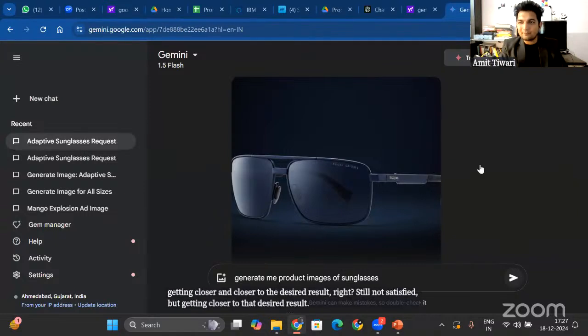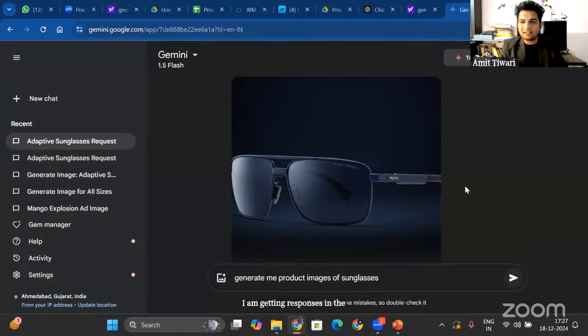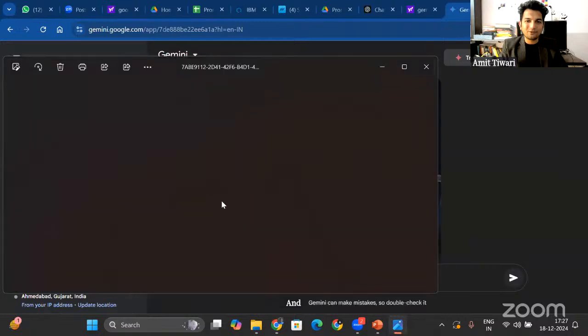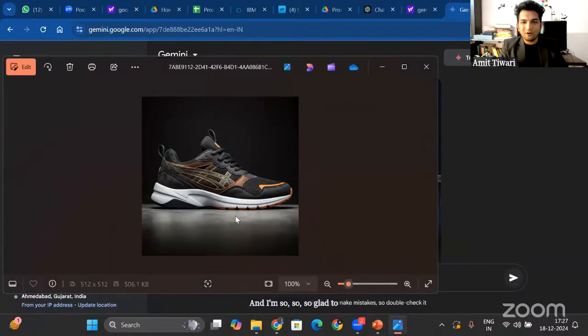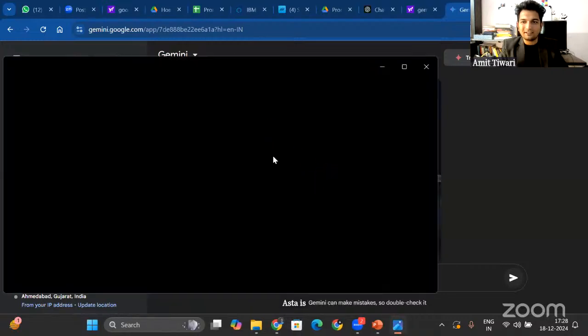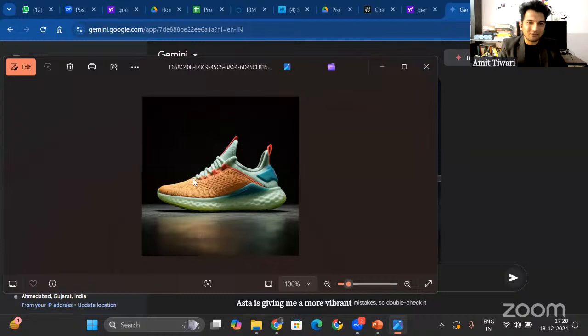I am getting amazing responses in the chat of shoes, and I'm so glad to see this. Oh my God, this looks amazing with a brownish tint and maybe a leather kind of frame, that's a good shoe. Asta is giving me a more vibrant shoe, which has a mix of different hues.